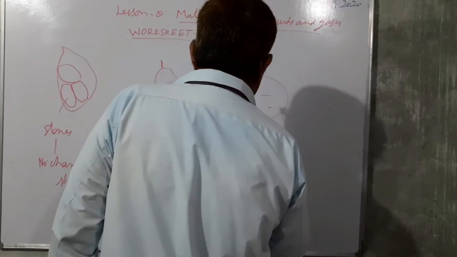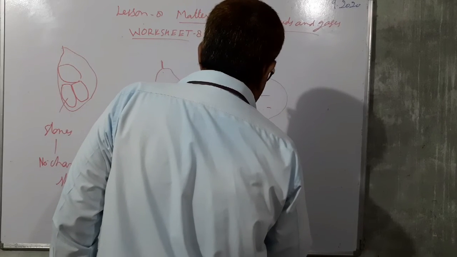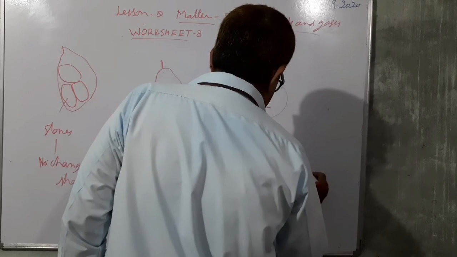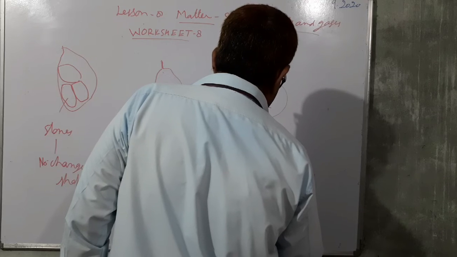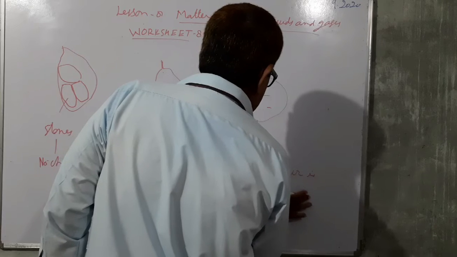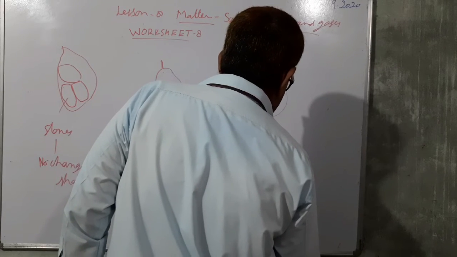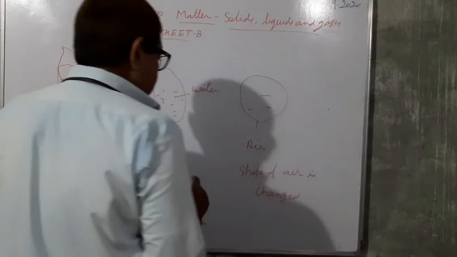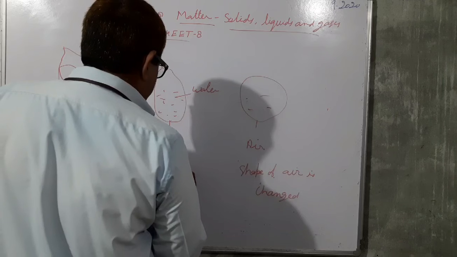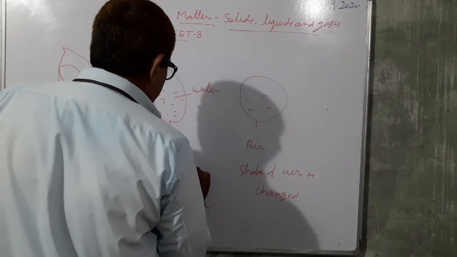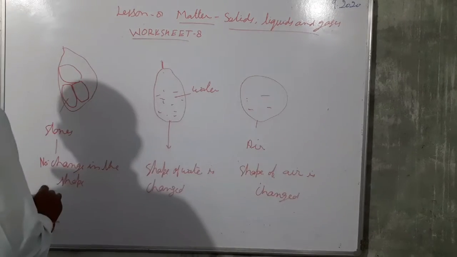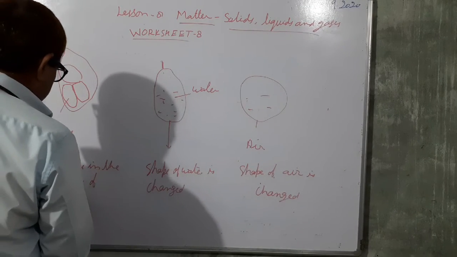So you see that the shape of air is changed. The shape of water is changed and there is no change in the shape of stones.